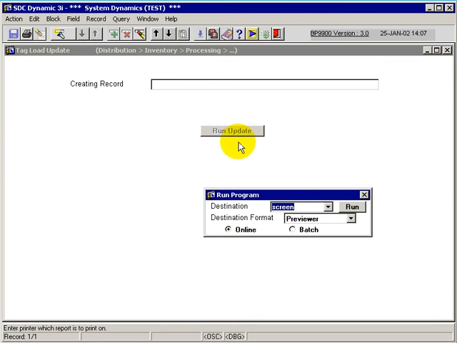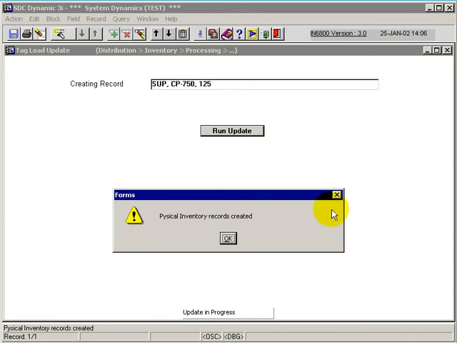I actually have one out there, so what we can do here is simply run the update, and the system will present us with a standard batch or online option. We'll just run this to screen since there's nothing being produced. It's simply an update, and the physical inventory records are created. The record that is created is displayed in here. It's created in the comma delimited format, which is within the help files. This is the actual warehouse location, SUP, comma, the actual product number, delimited by a comma, and then the physical inventory count of this particular product at this particular location.